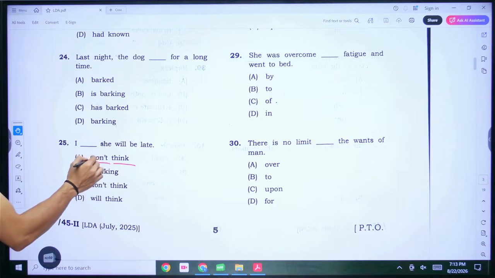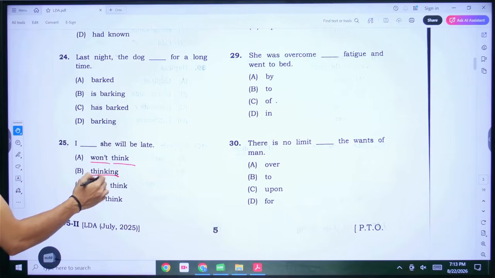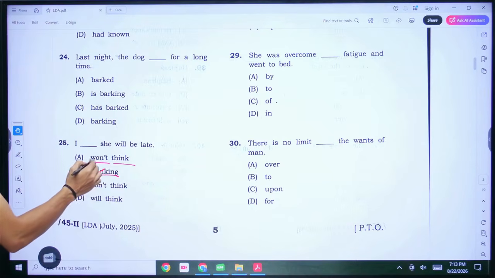Yes, you can use this, but this is a very specific scenario. There is a more general scenario here which we can use. "I thinking" would be wrong because then you have to use some auxiliary verb before it. I am thinking, I was thinking, right? So these won't be correct.